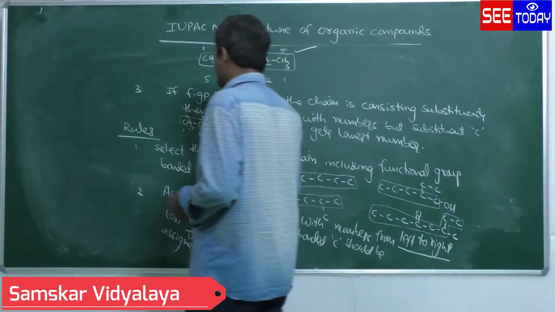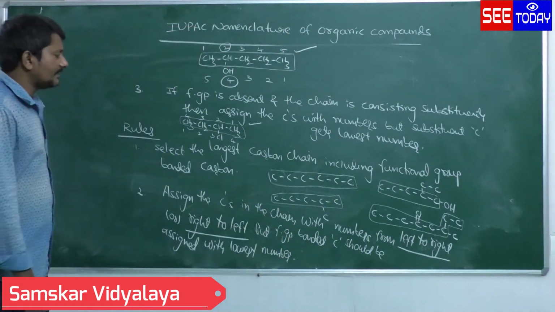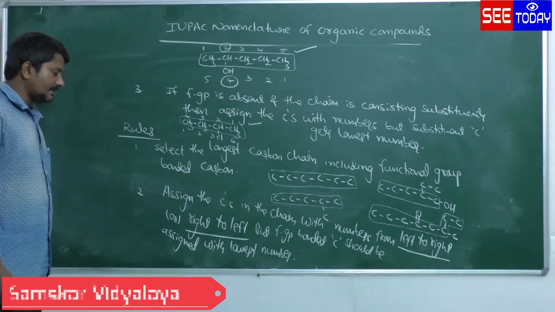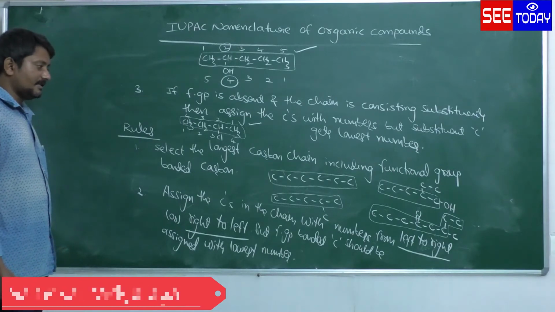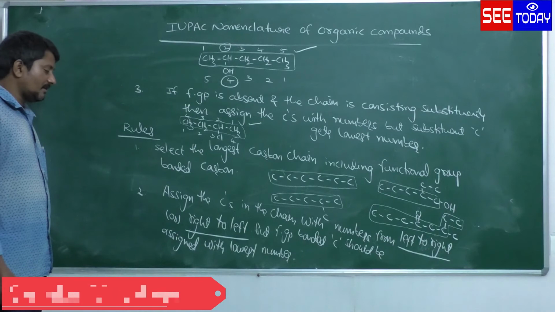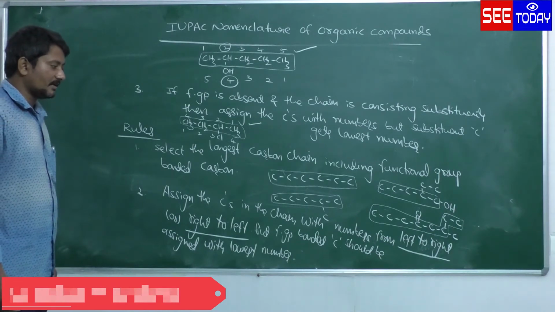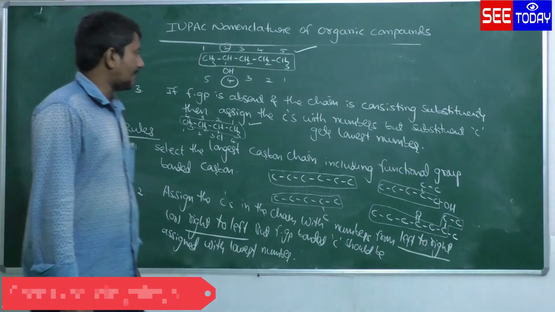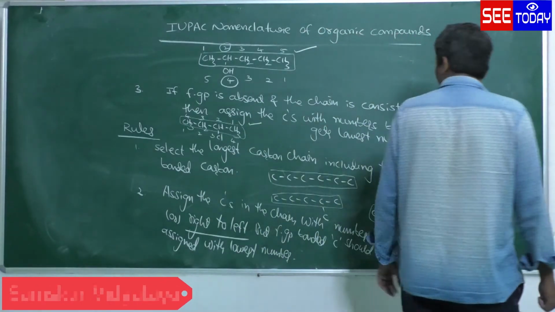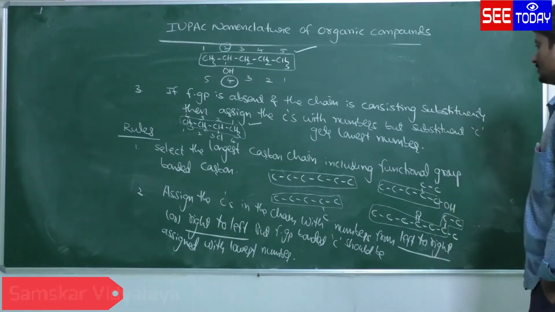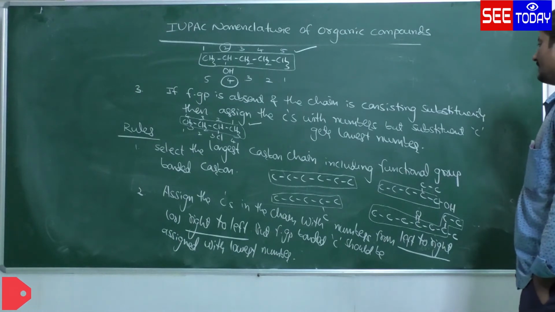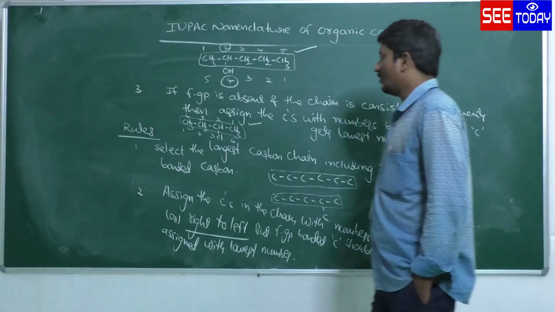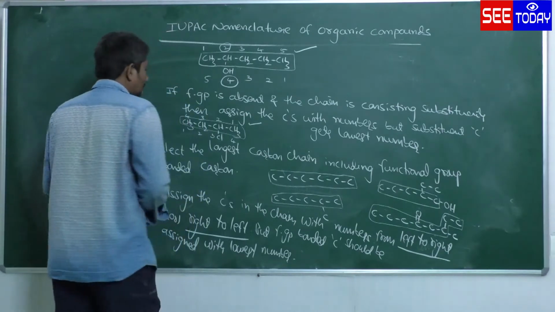So rule 1 says, select the longest carbon chain, including the functional group bonded carbon. Second rule says that assign the carbons in the chain with numbers from left to right or right to left, but the functional group bonded carbon should be assigned with the lowest number. That is rule 2. Come to rule 3. If the functional group is absent, then the chain is consisting of substituents and assign the carbons with numbers, but the substituent carbon gets the lowest number. That is rule 3.